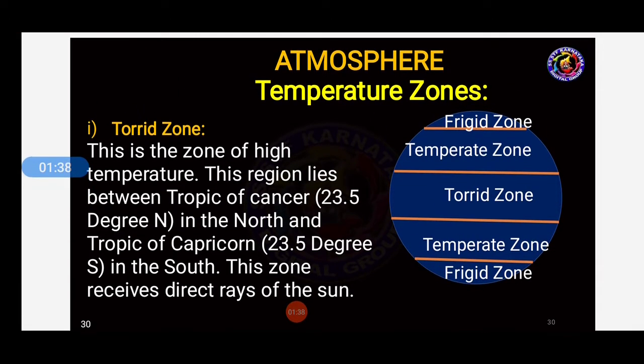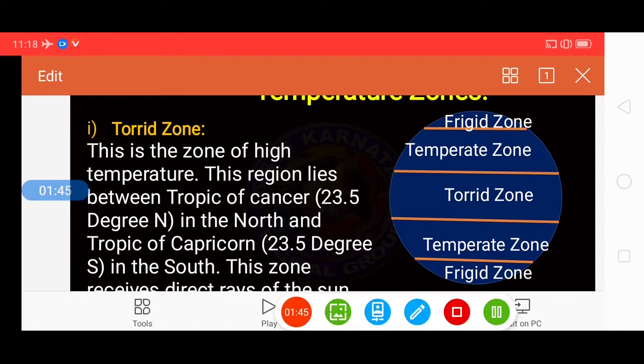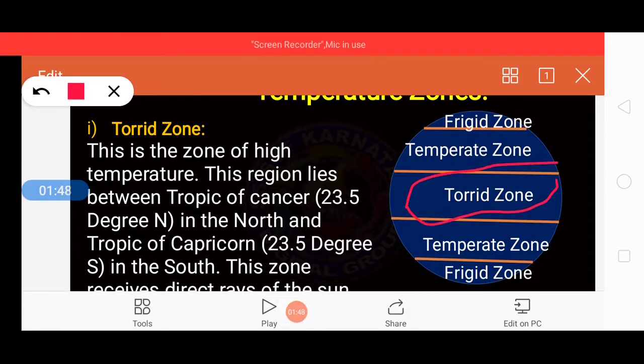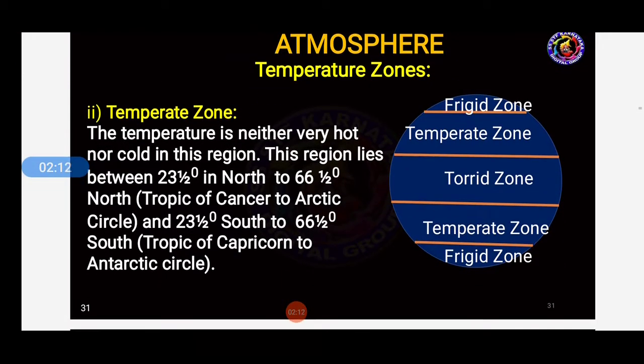So torrid zone is a zone, students, which has high temperature as it directly faces towards the sun. You can see here this division, it is at the middle and it is directly faced towards the sun. So this division, between the Tropic of Cancer in the north and the Tropic of Capricorn, that is 23.5 degrees southern in the south, receives direct rays from the sun because it is in the middle. So because of that, this zone has high temperature. Okay. Next we will move towards the another zone, that is temperate zone.